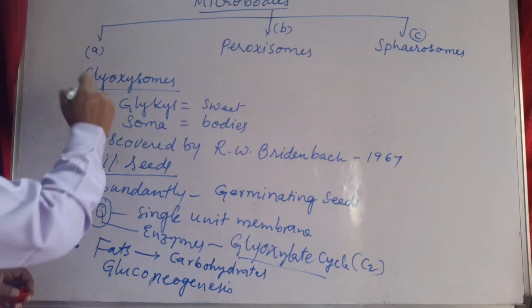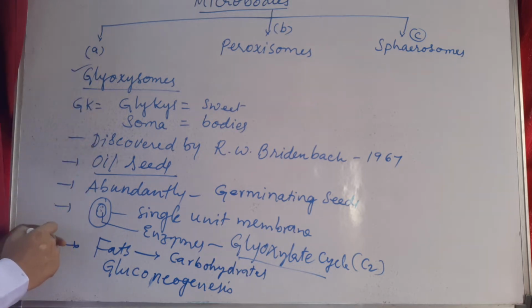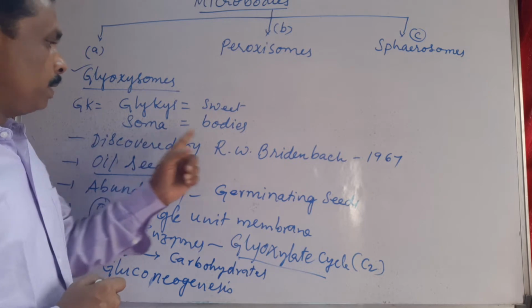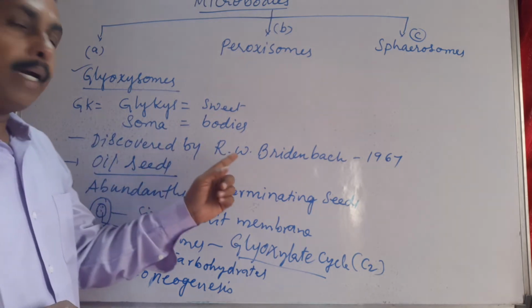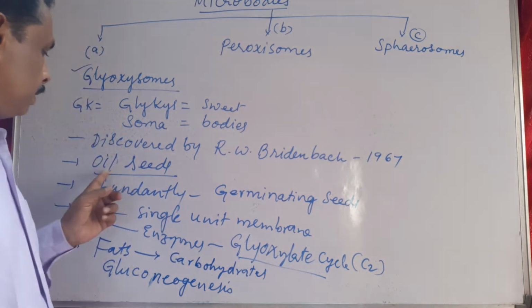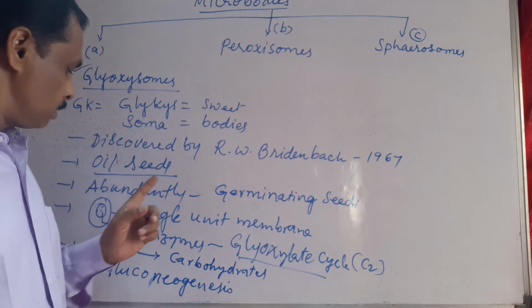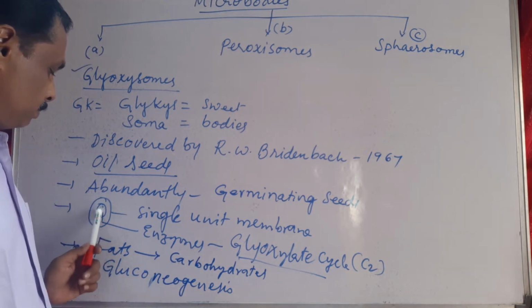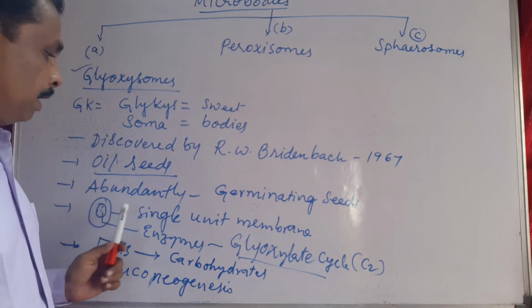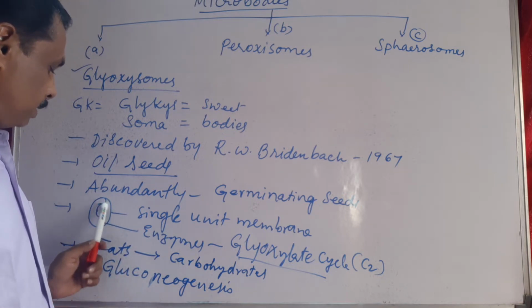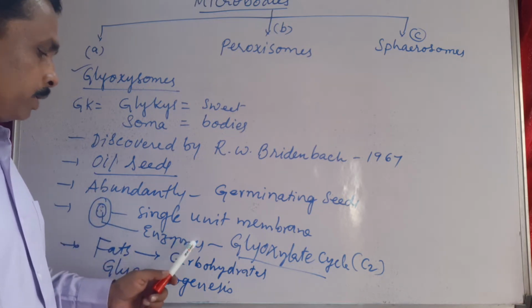So these are about glyoxysomes. In Greek, glykes means sweet, zoma means bodies. These were discovered by R.W. Bredenberg in the year 1967, and are present in oil seeds, abundantly present in germinating seeds. They are single membrane bounded cell organelles, and the matrix is enriched with enzymes.